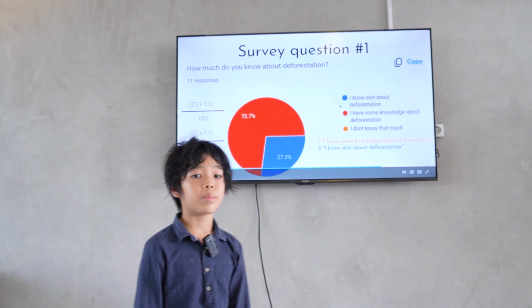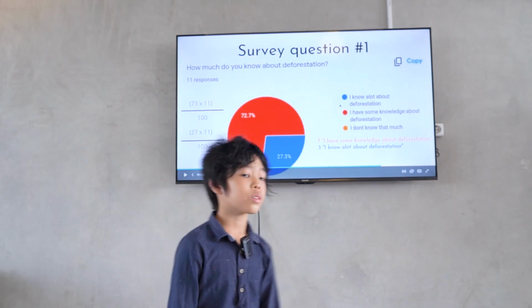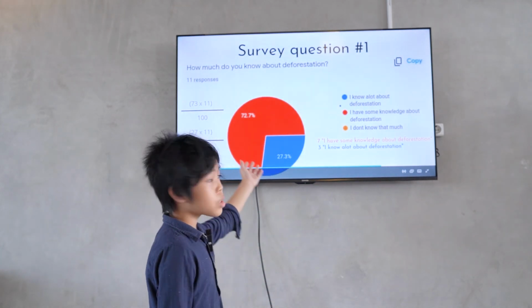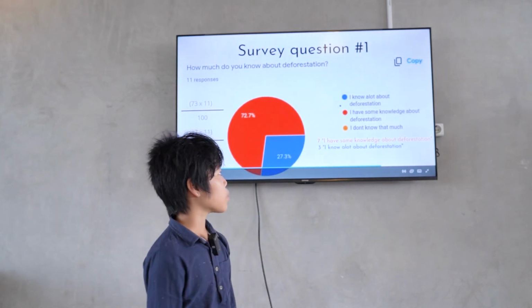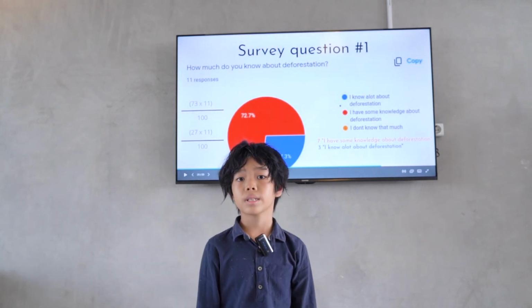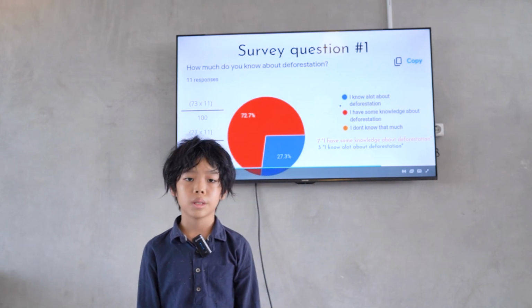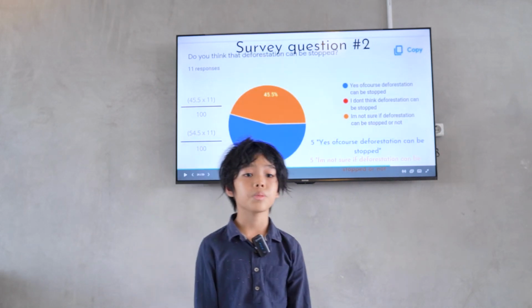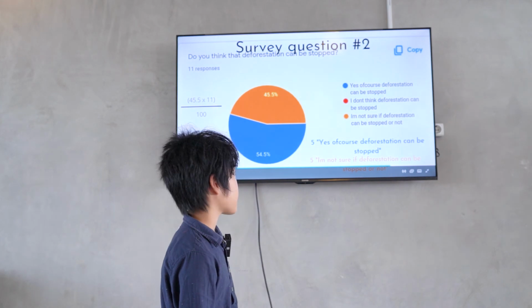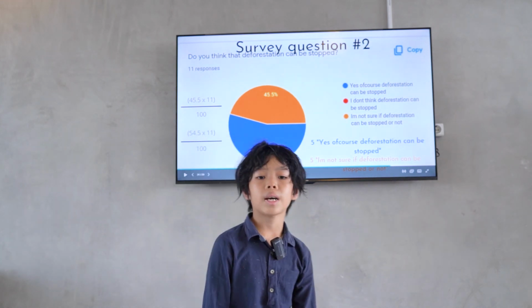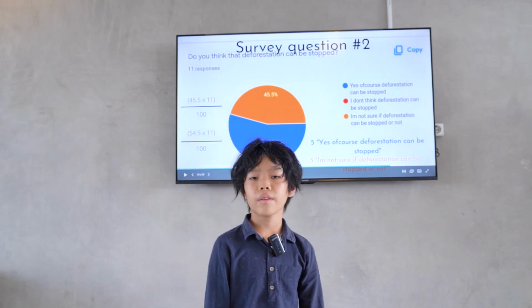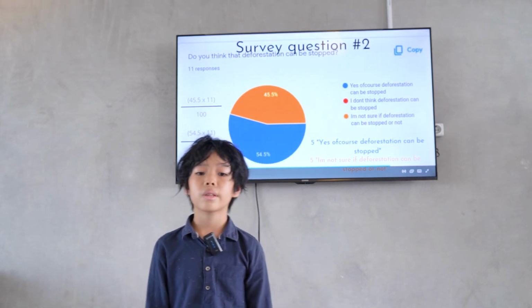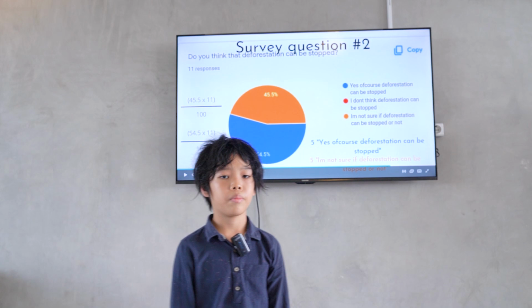And this is my survey about deforestation. This is survey question number 1. How much do you know about deforestation? 7 people answered, I have some knowledge about deforestation, and 3 answered, I know a lot about deforestation. Survey question 2: do you think that deforestation can be stopped? 5 people answered, yes, of course deforestation can be stopped. And 5 other people answered, I'm not sure if deforestation can be stopped or not.